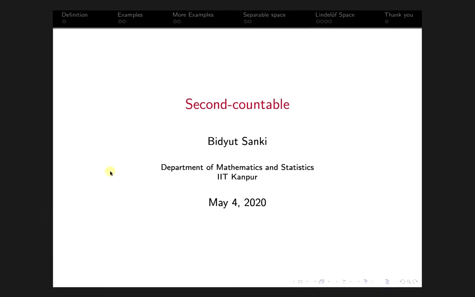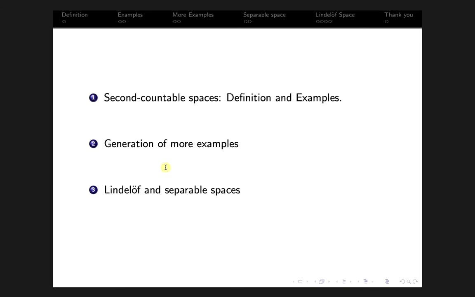So here we discuss second countability, and this is the content. First we define second countable spaces, then give some examples, and we will show that second countability is stronger than first countability. And for that we will give some example of a topological space which is first countable and not second countable.